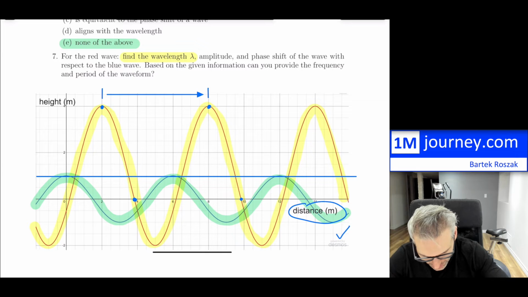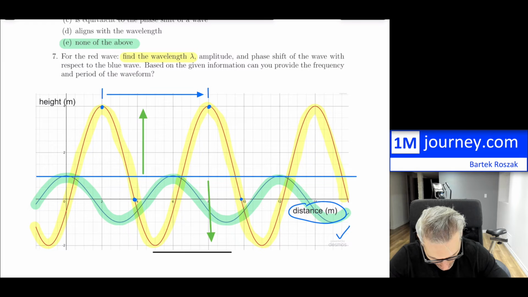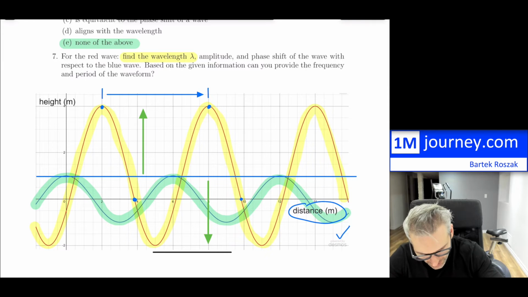And now the amplitude is basically nothing else but the height that you have, either in this direction or all the way to the bottom, but you're going to take the positive value out of that. So as you can see there within here, if you take this, you can certainly zoom in there.